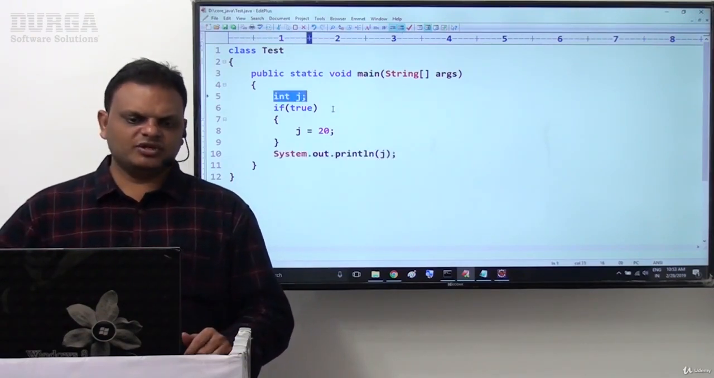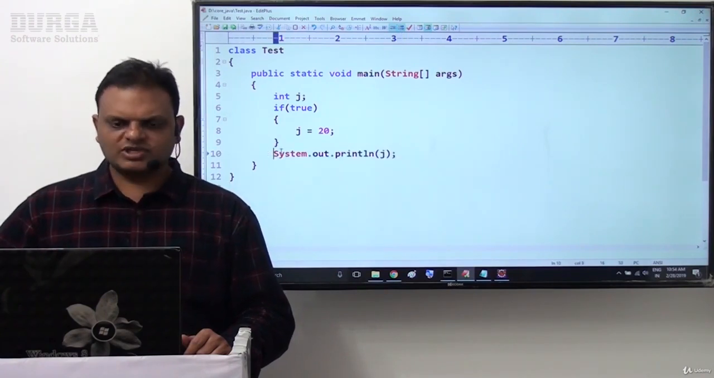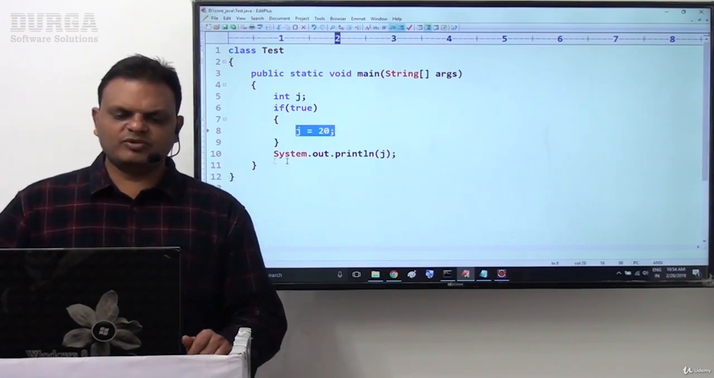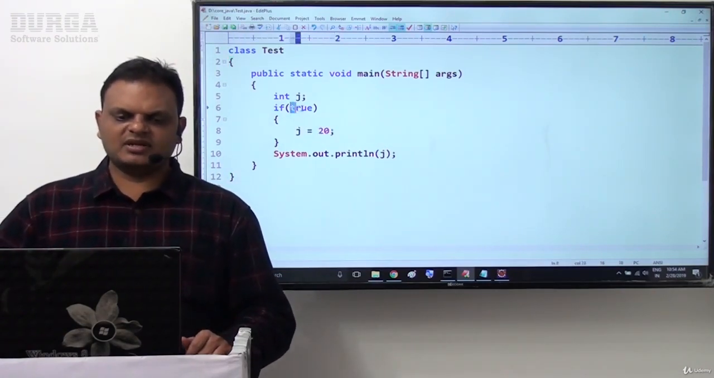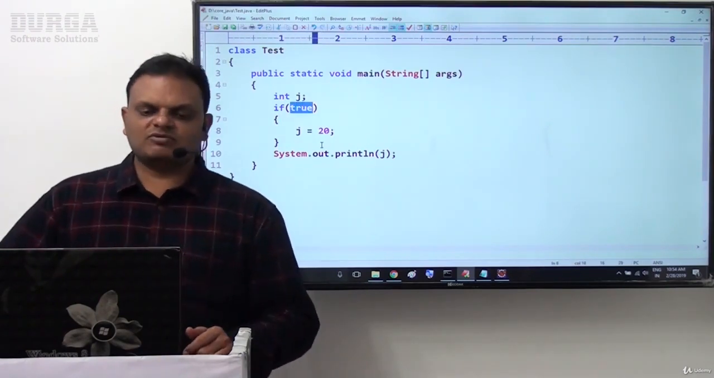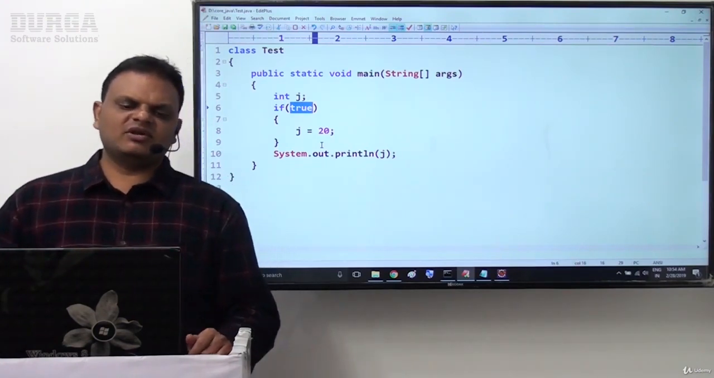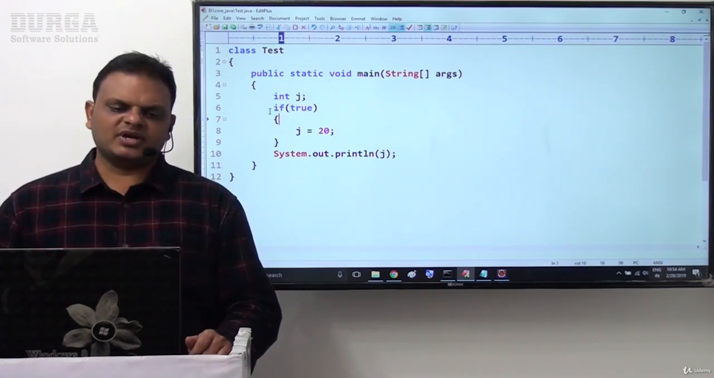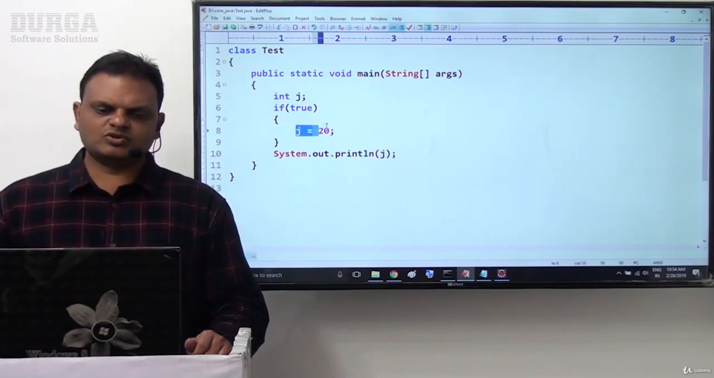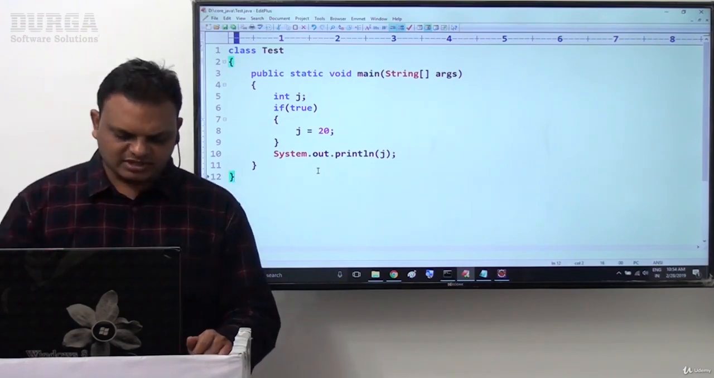First of all, int j, no initialization. If true, j is equal to 20 and SOP of j. So the compiler has to check the j variable initialization before accessing j. The j variable initialization is available before accessing j, but it is available under a particular condition. Now the compiler evaluates the conditional expression, which is a constant expression. So the compiler will understand damn sure the j value is 20 before accessing j, meaning the j variable is going to be initialized. Because of that, the compiler will not raise any error.